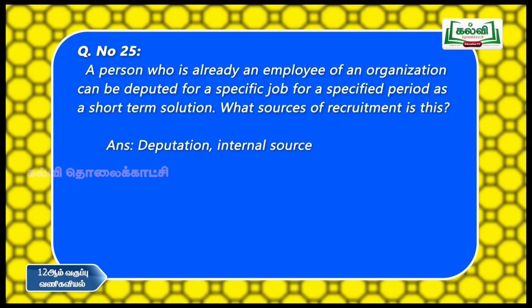So, the answer is deputation. Deputation is an internal source of recruitment, because no new person is recruited from outside. In order to adjust the internal vacancies and to acquire knowledge, an existing employee is deputed for specified periods.